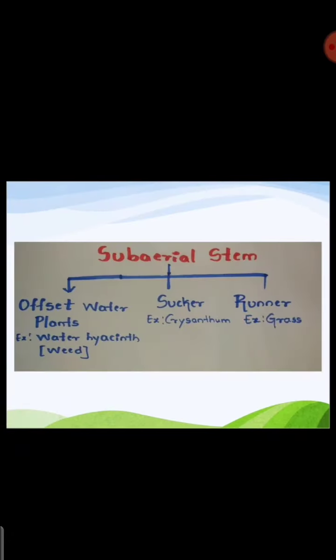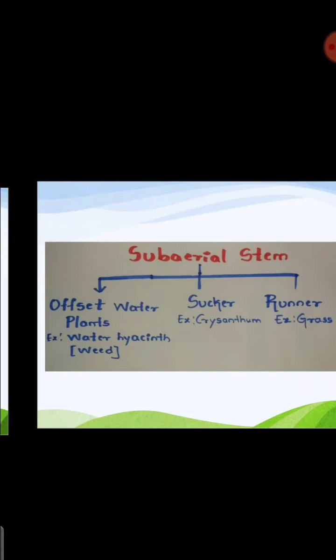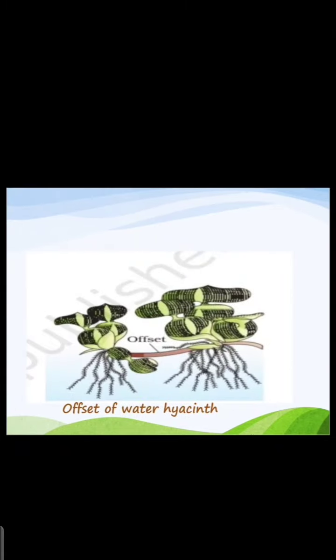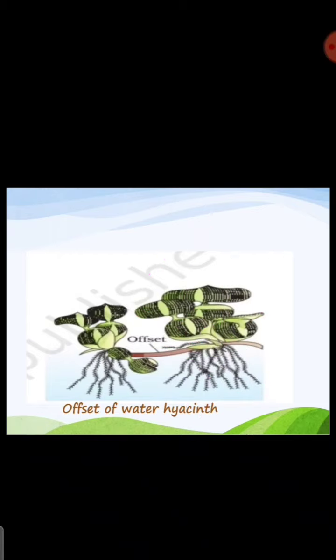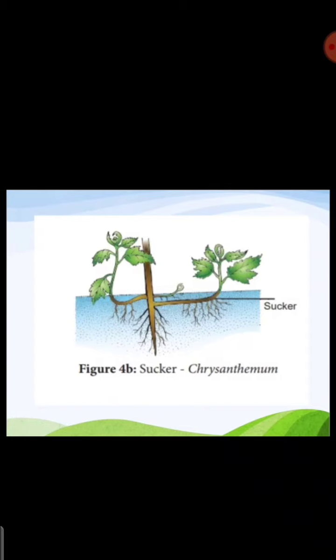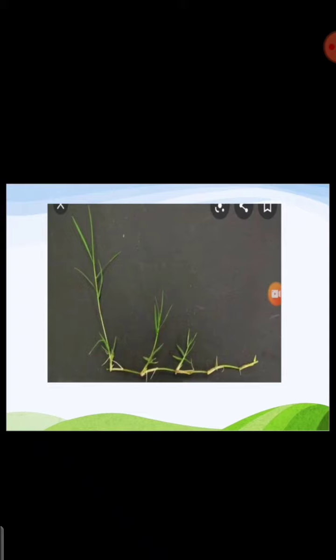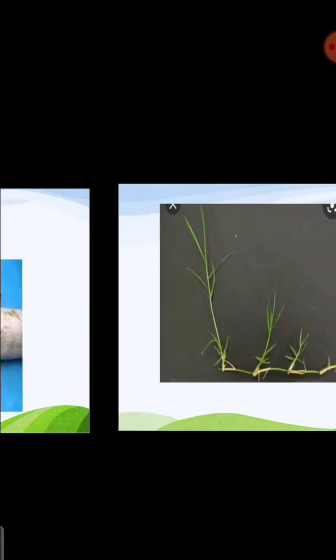Subaerial stem: offset we studied, sucker we studied, and runner. Here you can see, when the stem prolongs, and then from there the adventitious roots are formed, and then the new organism is formed, then it is an offset. And here the sucker, it is coming out and growing. And here the runner, we studied the example of grass.